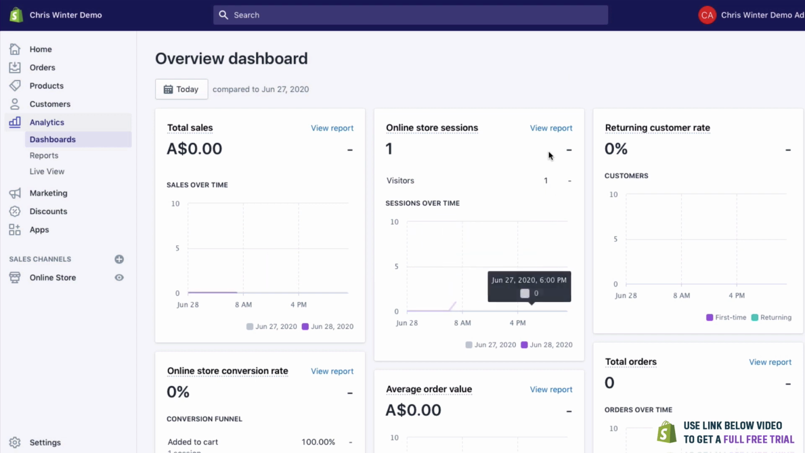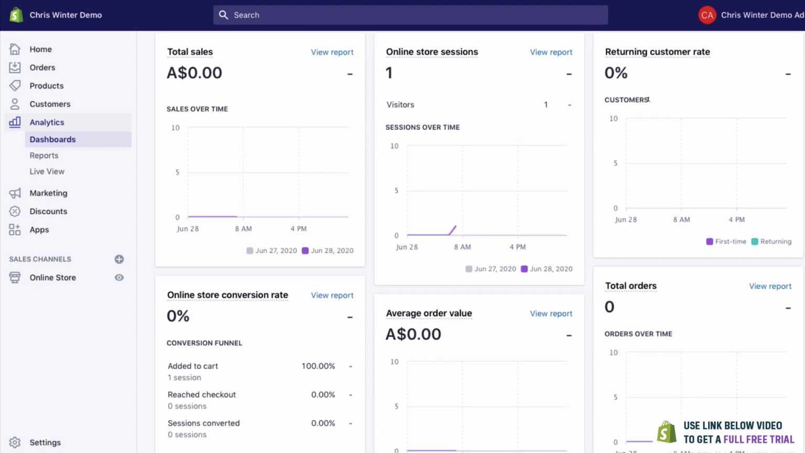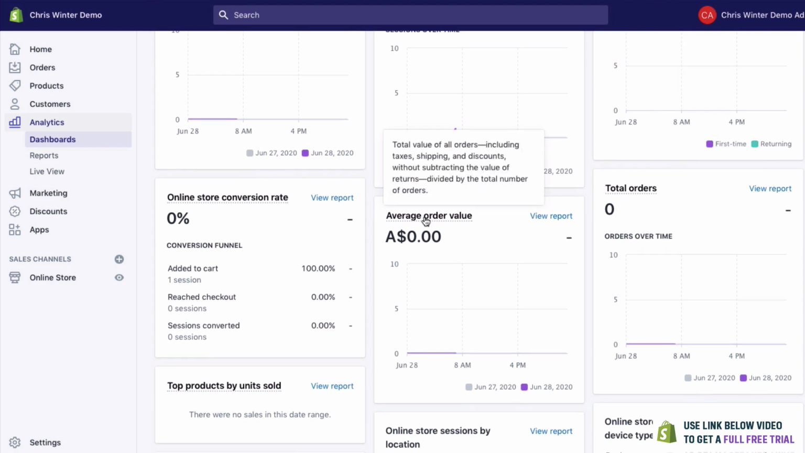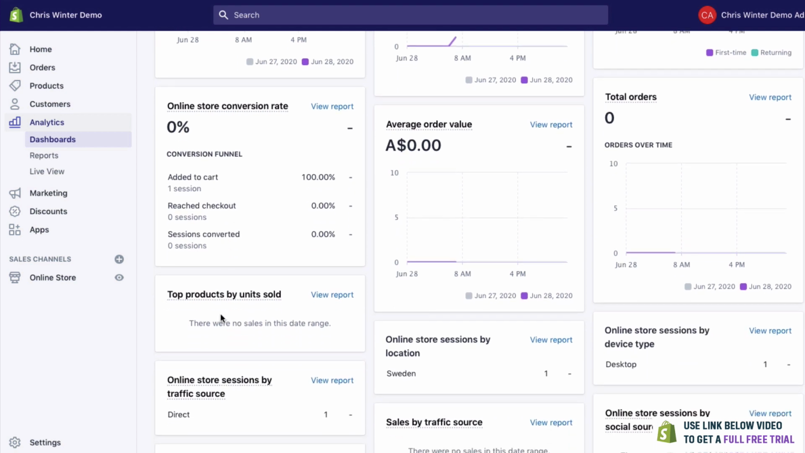Of course, this is just a new site. You can see that we've already had one visitor. That was me. You can see how many sales you've had today, how many people have visited, what percentage of returning customers are coming back, how many orders you've had, your average order value. So if people are averaging $10 per shop, maybe 50, hopefully. The conversion, so how many people added it to the cart, reached checkout, and totally bought it.